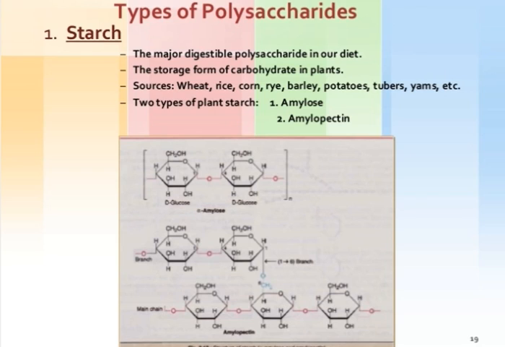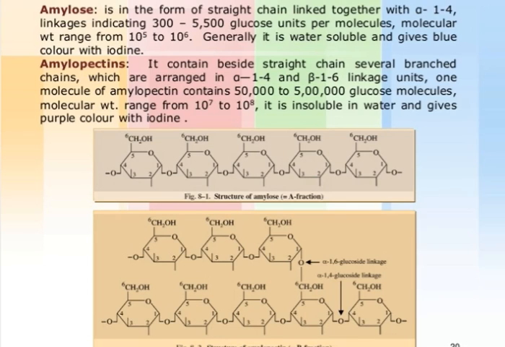Amylose is a long unbranched straight chain polysaccharide, while amylopectin is a branched chain polysaccharide. Amylose makes up 15 to 20% of the starch molecule and amylopectin 80 to 85%.